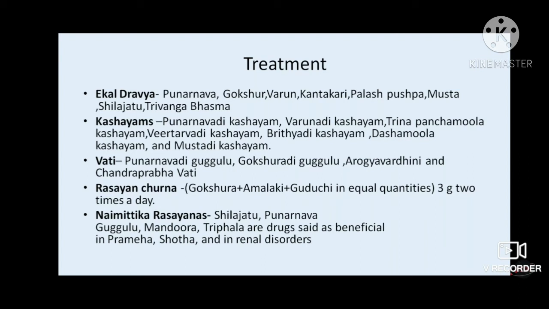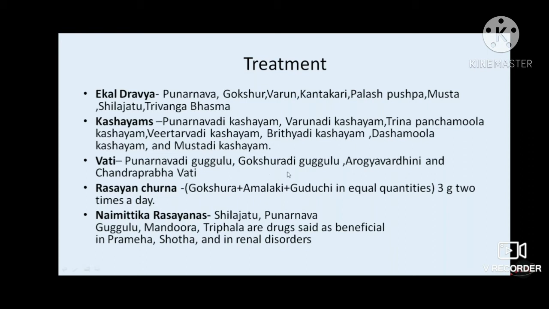When to use Punarnava and when to use Gokshura, there are different theories. To my understanding, Punarnava is the drug of choice when there is Vyana Vikruti, or some pathology related to Vyana Vayu or the heart, then we consider Punarnava.